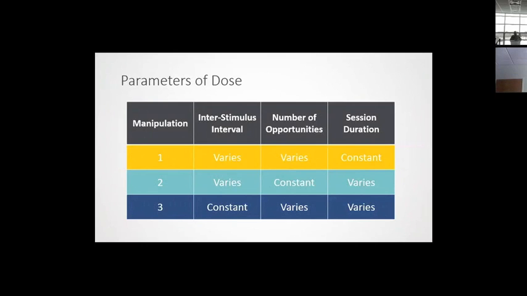So we could have a condition where we vary the pacing of the opportunities and we vary the number of opportunities, but we hold the session duration constant. We could also have a condition where we hold the number of opportunities constant and vary the pacing of the session, and then of course our session duration has to vary. And then we could also hold the pacing constant and see about those other 2 aspects that we haven't yet looked at. So we started to try to tease apart which of these pieces of intensity is really important for learning. Is it the pacing, or is it something related to the number of opportunities or duration?